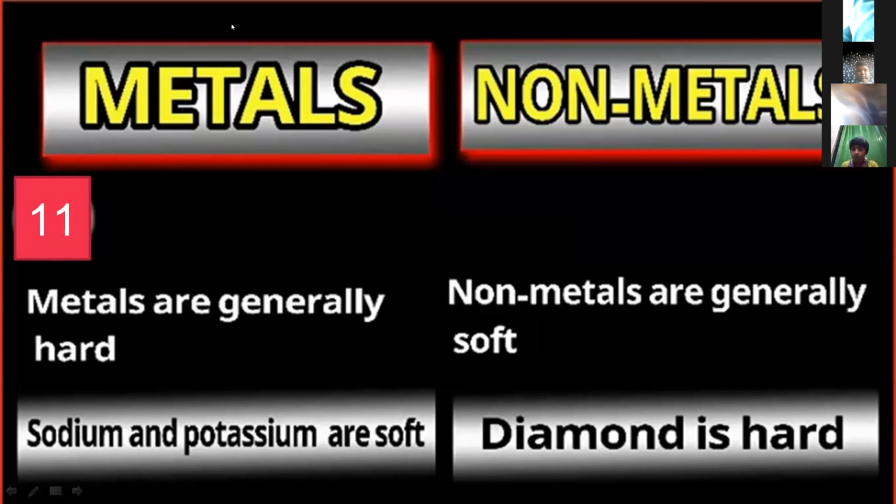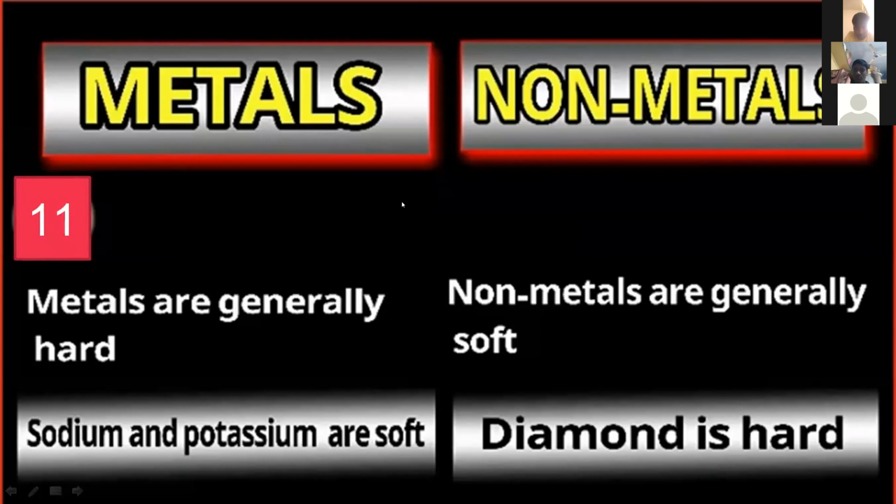Zinc and magnesium are best used in chemical reactions, like catenation and substitution, as are the magnesium and sodium metals. Okay, so metals are generally hard, but non-metals are generally soft. The best example of a non-metal is carbon. Carbon is brittle, meaning it breaks into pieces immediately, and its color is not very shining; its appearance is very dull.